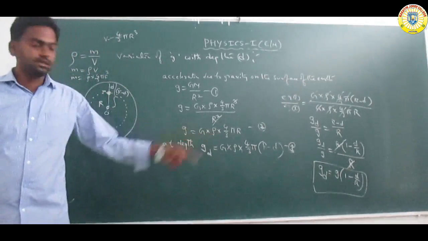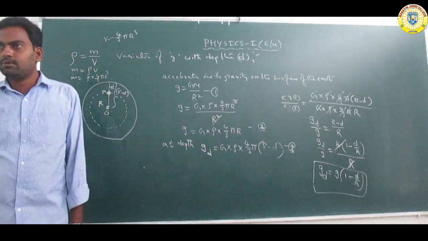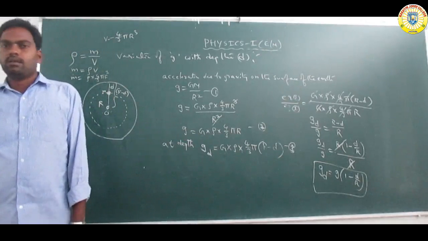So g d is equal to g into 1 minus d by R. Got it? You can write that down.